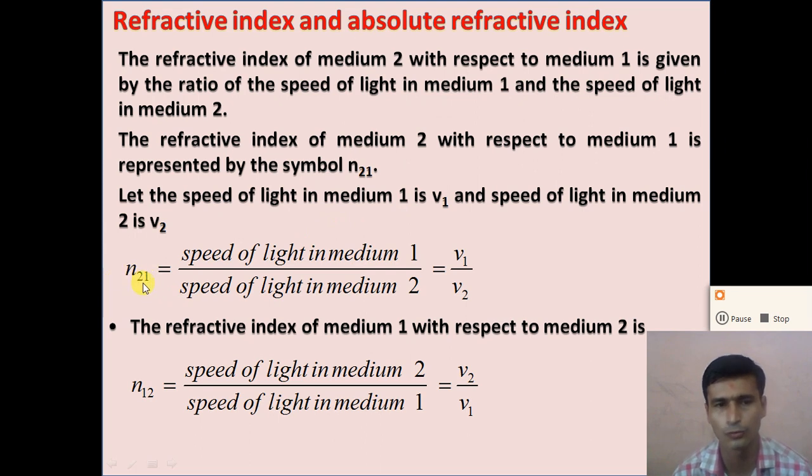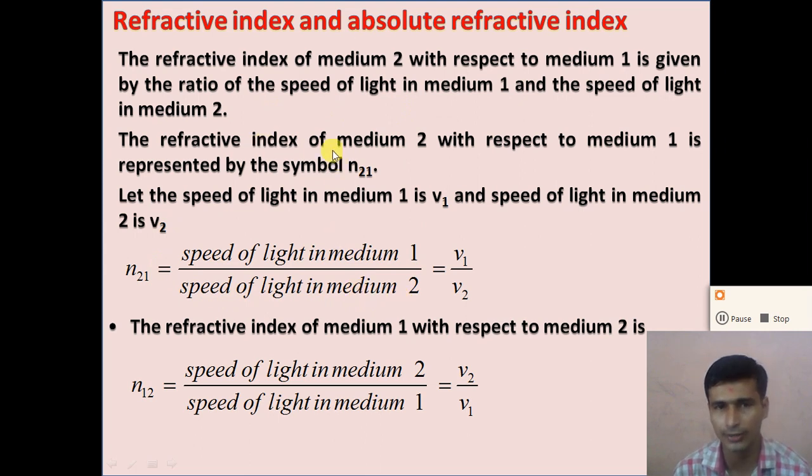The refractive index of medium 2 with respect to medium 1, n21, is given by the ratio of the speed of light in medium 1 to the speed of light in medium 2. The refractive index of medium 2 with respect to medium 1 is defined as the ratio of the speed of light in medium 1 to the speed of light in medium 2.